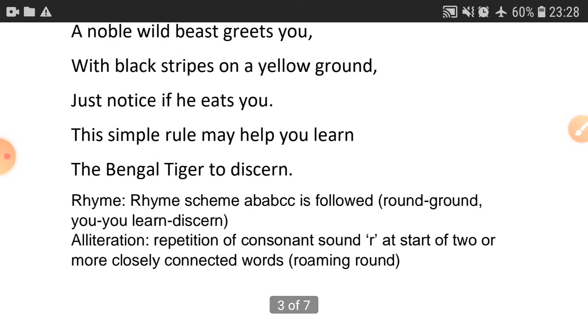Next paragraph. Again the same rhyme scheme is followed. Okay. Round, ground, you, learn, discern. A, B, A, B, C, C. Alliteration. What is alliteration? Repetition of consonant sound at the start of two or more closely connected words. Roaming round.